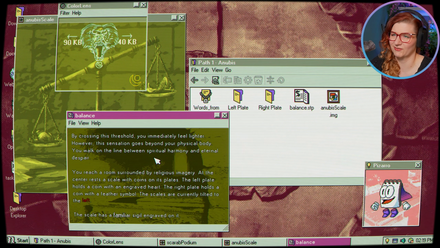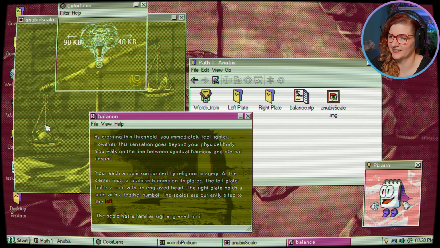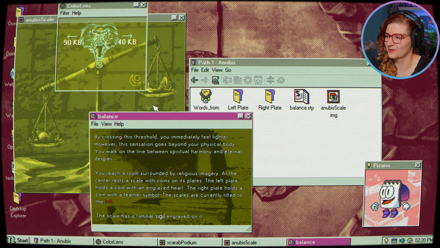This is like a reference to the Egyptian myths, right? Where when you die, your heart gets measured and it has to be lighter than a feather for you to pass the test. And if your heart is heavier than the feather and you haven't lived a good life, then the crocodile god comes and eats you, destroys you forever. So whoever this was for, no good.